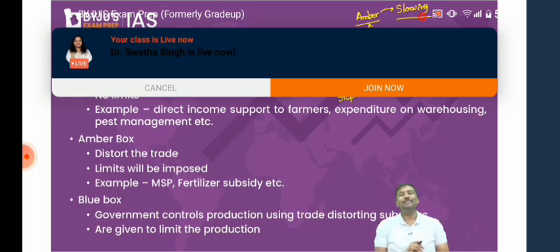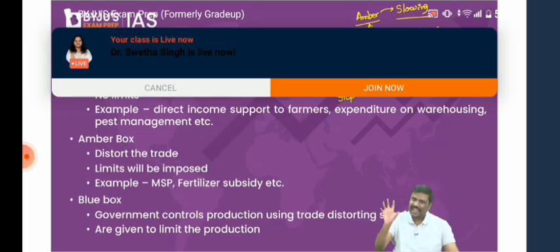So argument is simple here, right? Understand the technical idea here. Green means please go ahead. Amber means slow down. Red means stop. We will be using the same idea in classifying the subsidies. Point number one. Have a look at this.